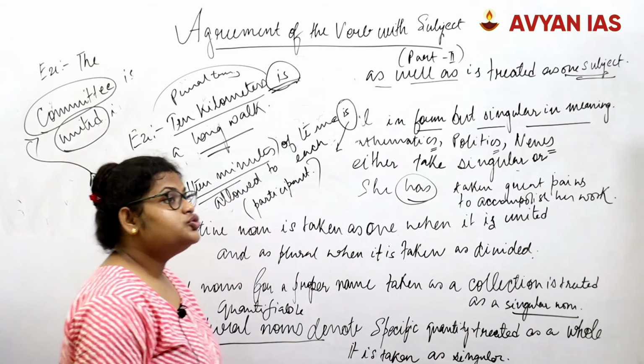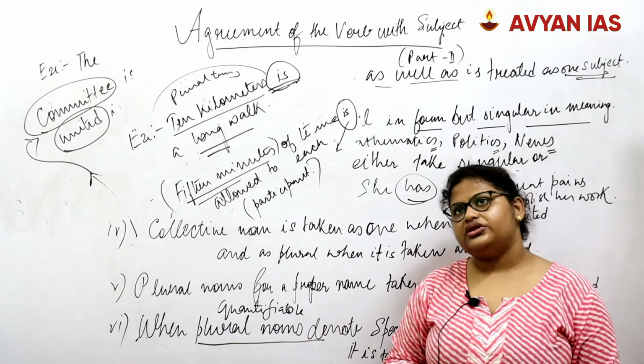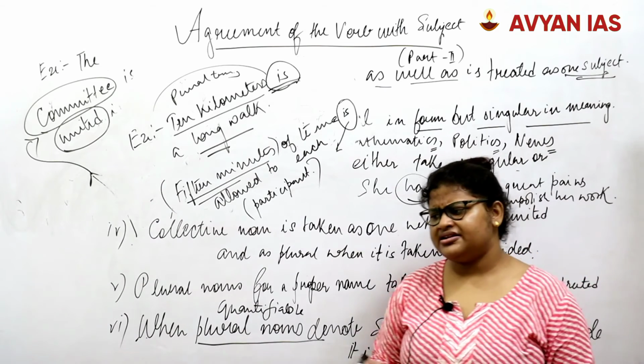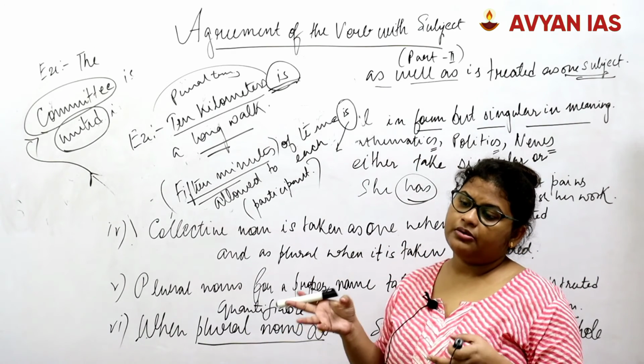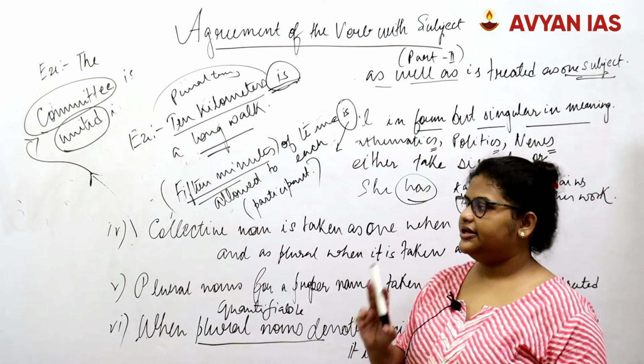Also, we talked about numbers like scores, dozens. Although they are in themselves plural in their understanding, yet dozens or scores or some number of this sort would be taken as one singular entity.